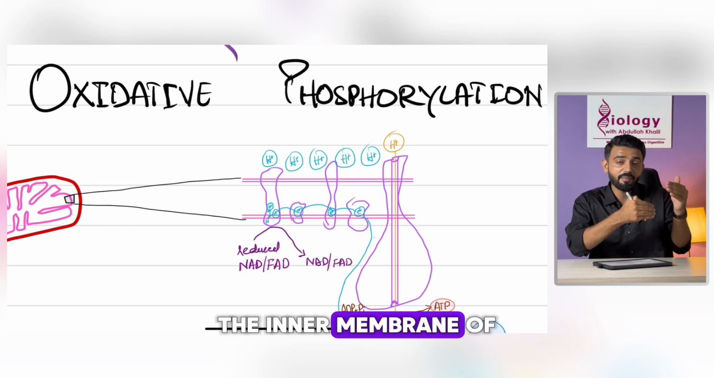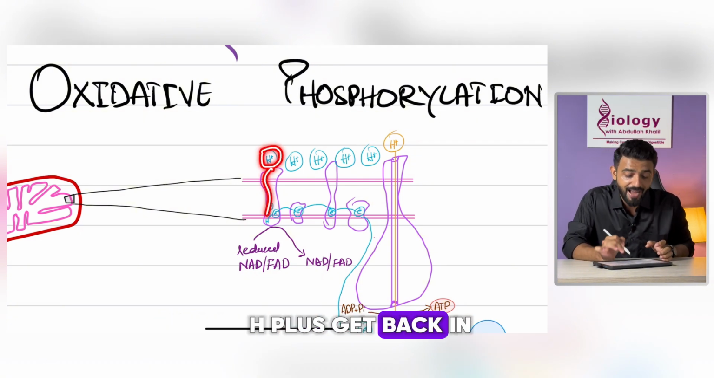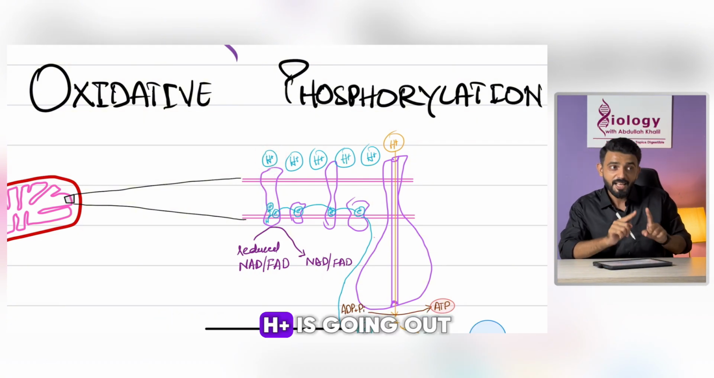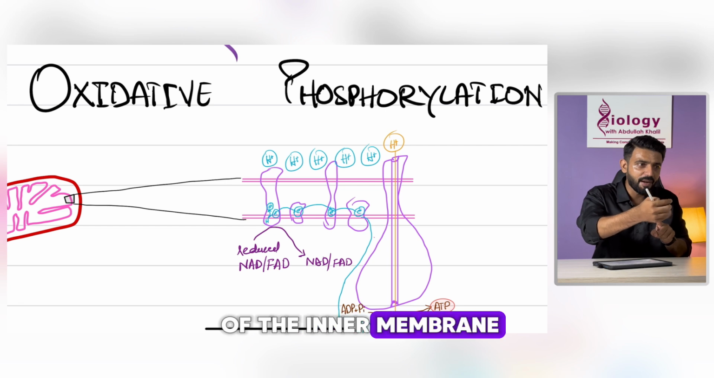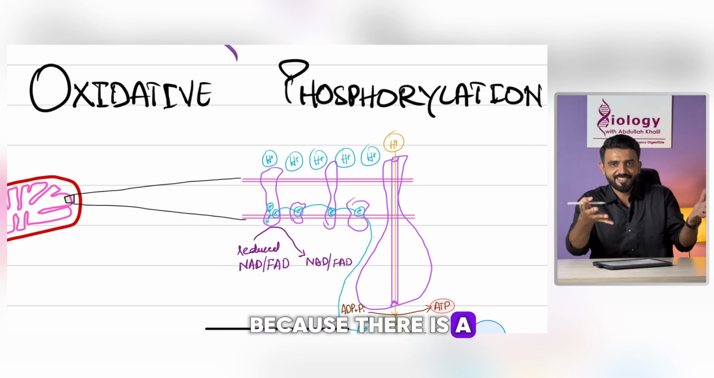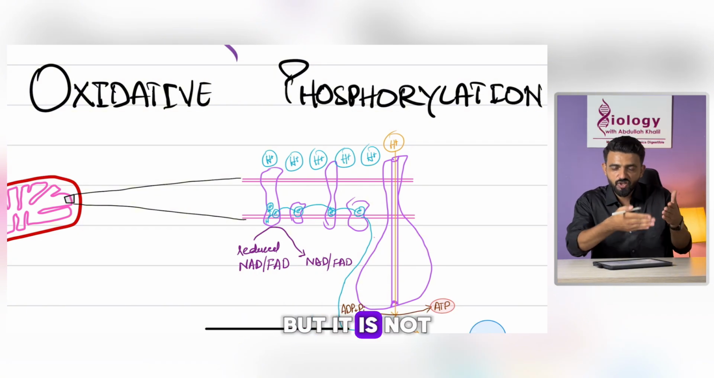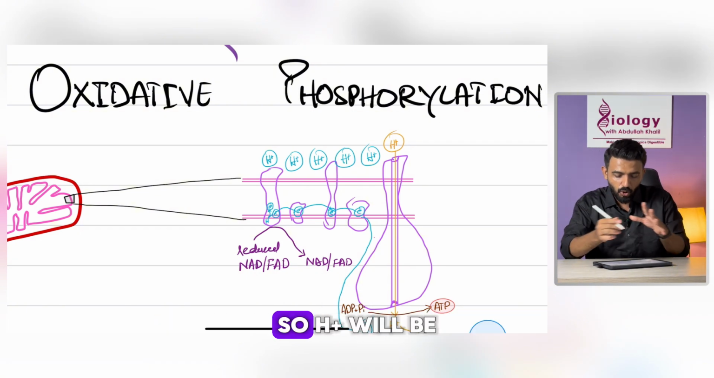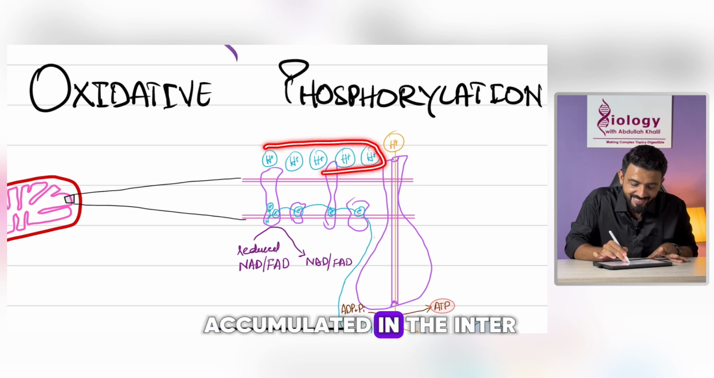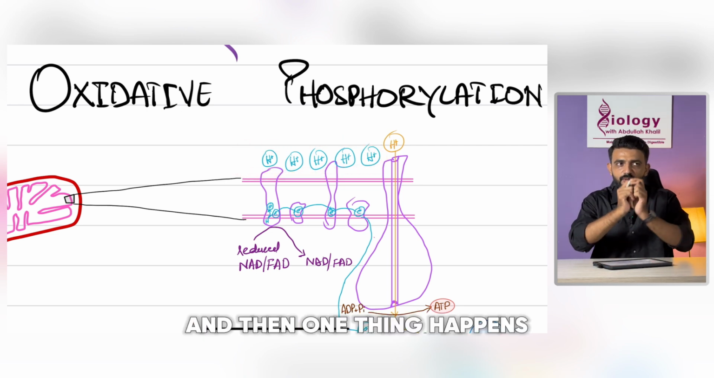Okay, the inner membrane of mitochondria is highly selective, so it won't let H plus get back in. H plus is going out of the inner membrane, but it cannot come back in. Though it wants to, because there is a steep gradient, H plus would die to come in, but it is not allowed by the inner membrane. So H plus will be accumulated in the intermembranal space, and then one thing happens.